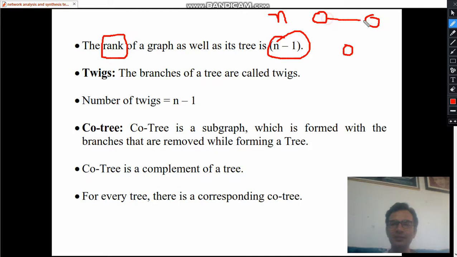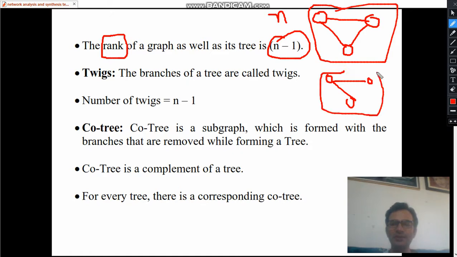For example, if n is 3 and this is our graph, then there can be a tree like this. This is a tree of this. In both situations, the number of nodes is n and therefore rank is always number of nodes minus 1. So rank will be n minus 1 for this graph as well as for this graph, which is nothing but the tree of this graph.